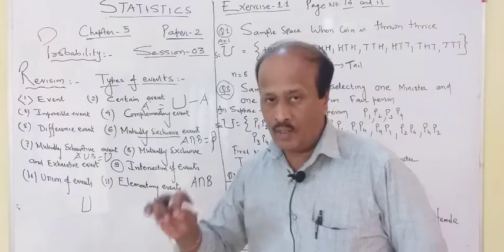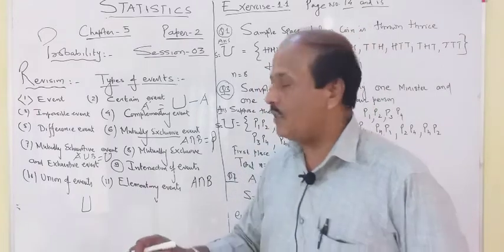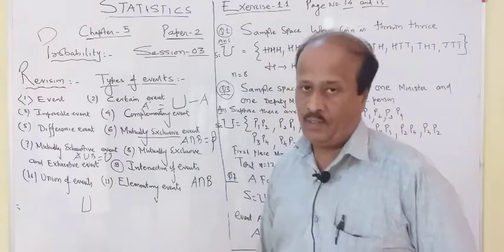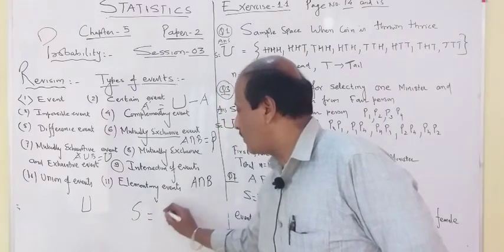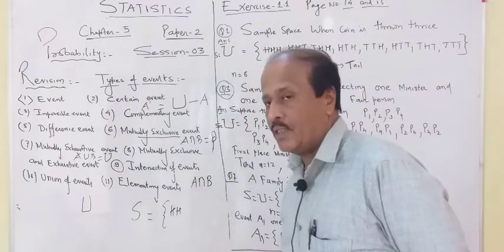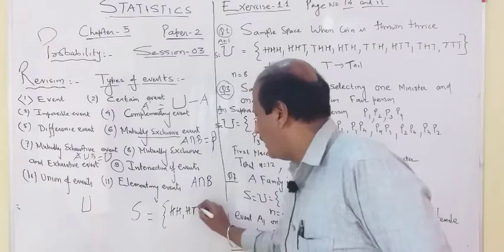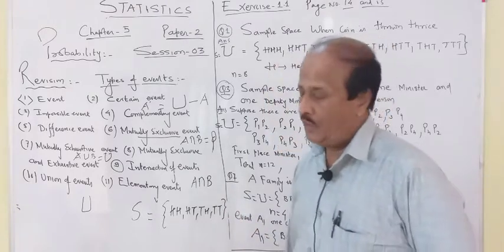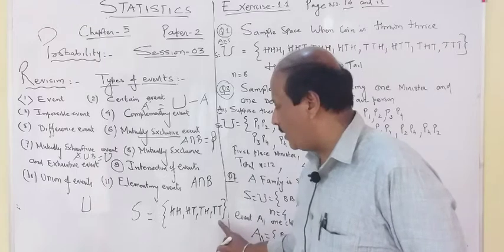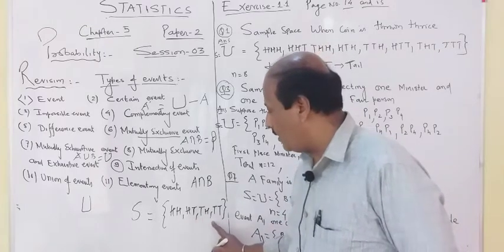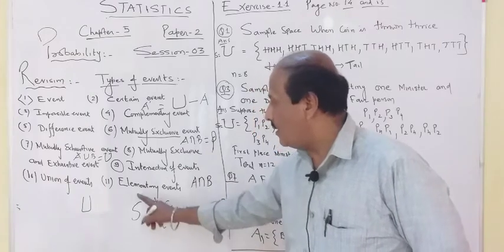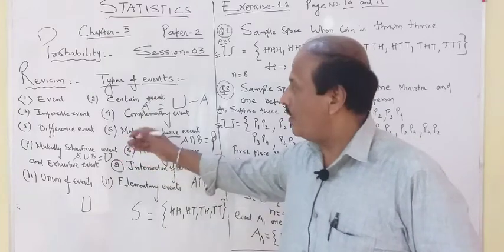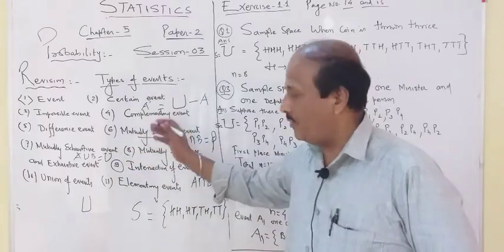Elementary events means fundamental event, a basic event actually, or individual subset is called an elementary event. For example, S is the sample space of tossing two coins: HH, HT, TH, TT. If you deal with the individual event, getting two heads, getting two tails, getting head and tail, or getting tail and head, if you are dealing with the individual elements, then it is called elementary events. Everything already I told you in second session, but repeating because revision is required.